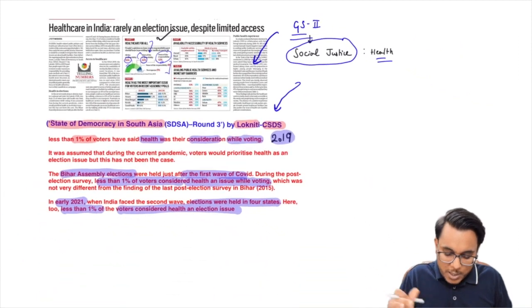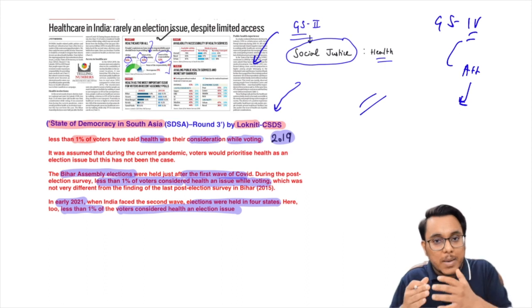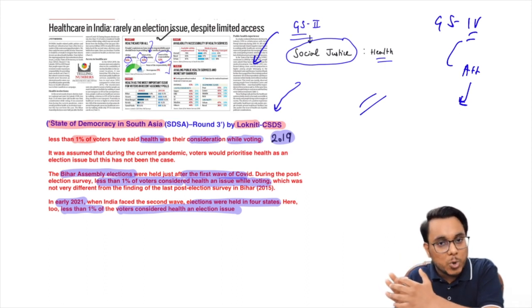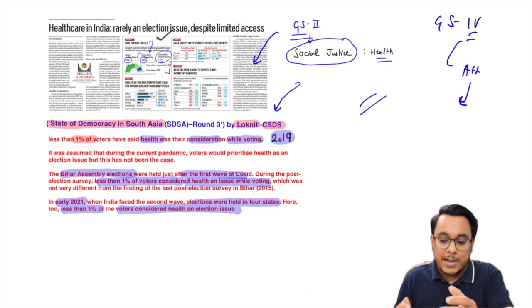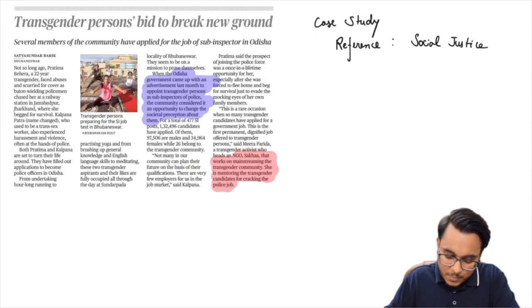So guys, we can utilize it in our answers related to GS2 as well as in GS paper 4. There is a topic of attitude, and it has been seen that within attitude, many a time people might have a favorable attitude towards a thing, but their behavior might be different. So there also you can utilize it. That is all about this particular article guys, and now we'll be moving to the next article.